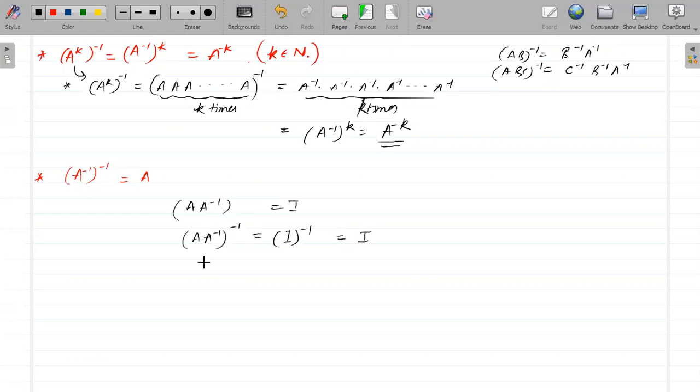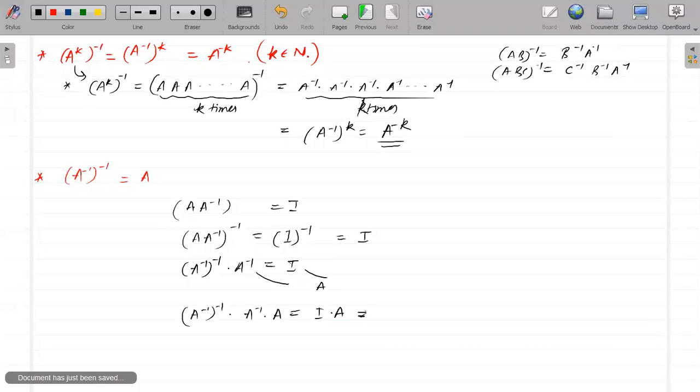Now this becomes A inverse inverse, 2 times, into A inverse, equal to identity. Now I can multiply A matrix on both sides. So A inverse inverse into A inverse into A is equal to identity into A. This part will simply become identity on the left side, and the right side becomes A. So this will become identity into A inverse inverse, so A inverse inverse will be equal to A. Hence proved. Okay, just copy this one also.